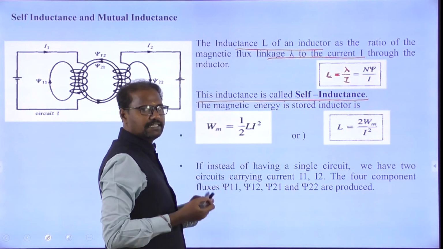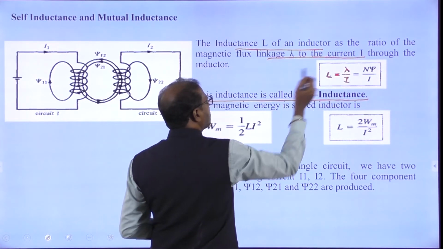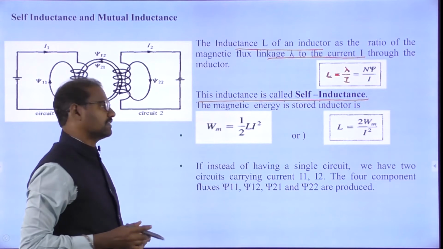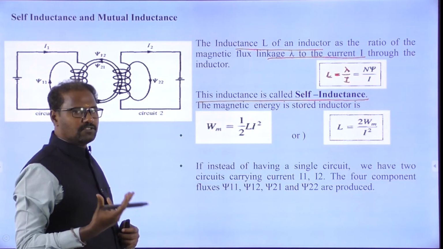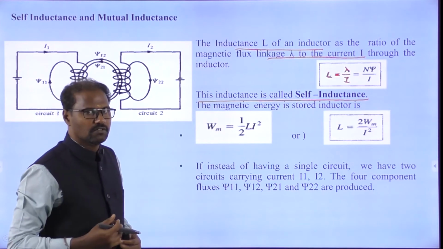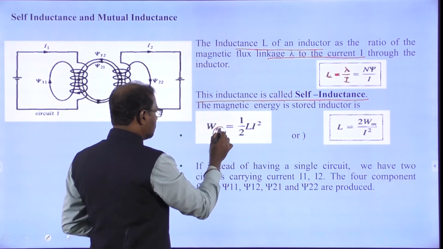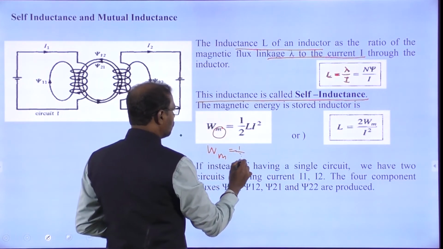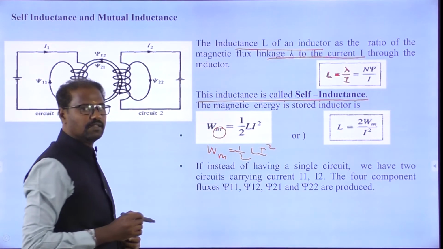Self inductance is an inductor: the ratio of the flux linkage to the current. I told you an inductor means the amount of magnetic energy stored. How can I define the energy level stored? The magnetic energy Wm stored is equal to 1 by 2 L I squared. This we can define fundamentally.